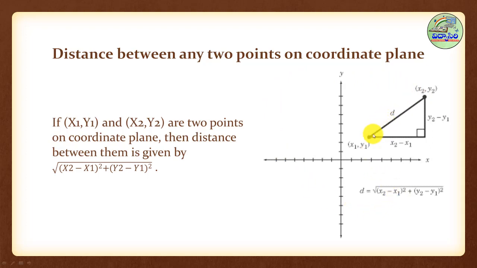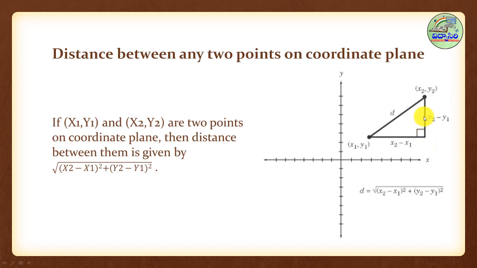So to take any 2 points on the coordinate plane, for example, I am taking points in the first quadrant, (x1, y1) and (x2, y2). How do we find this length? Length means the distance between these 2 points. Before, we had some base; here there is no base. So we can construct one right angle triangle. This side is perpendicular to the x-axis, and this is perpendicular to the y-axis. So it will become a right angle triangle.